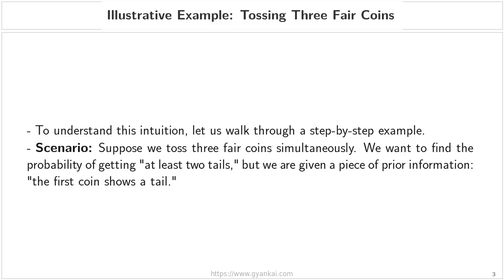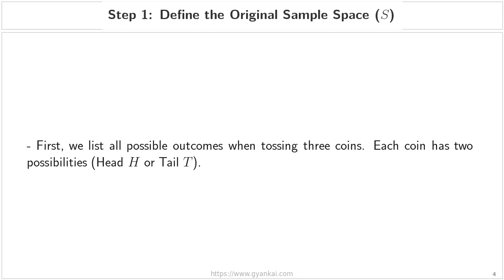Step 1. Define the original sample space, S. Now that we have our scenario in mind, tossing 3 fair coins, let's move to step 1, where we define our original sample space, which we denote as capital S to start. We need to list every single possible outcome that could occur. Since each individual coin has just 2 possibilities, either heads, which we'll call H, or tails, which we'll call T, we can systematically map them all out.